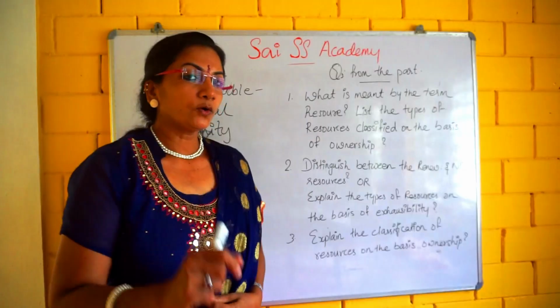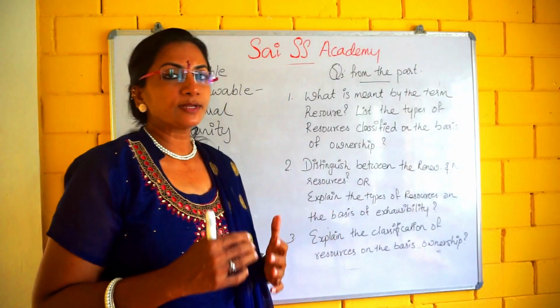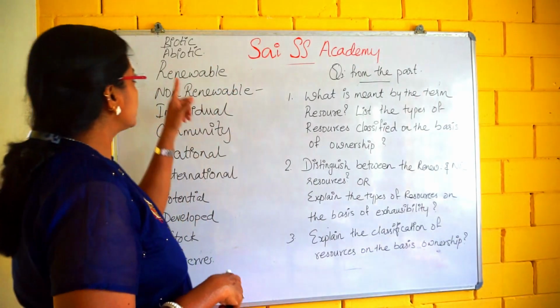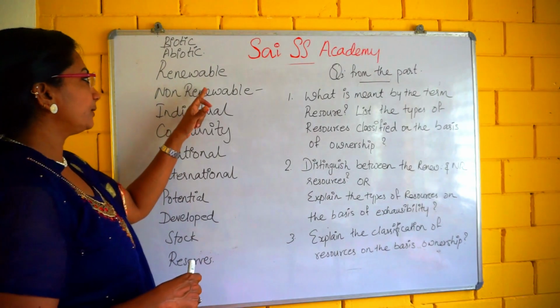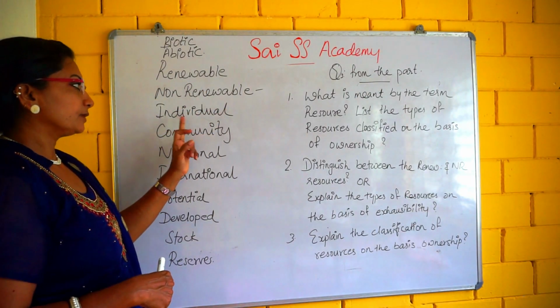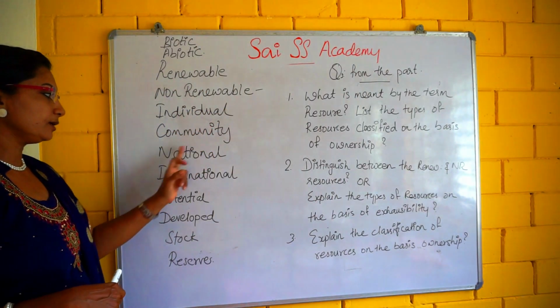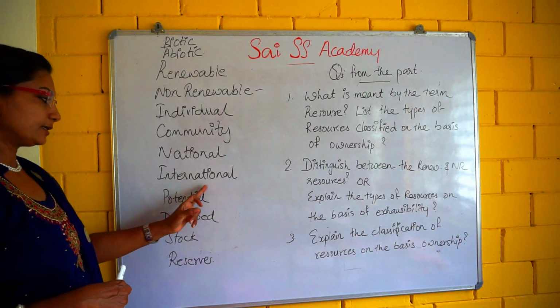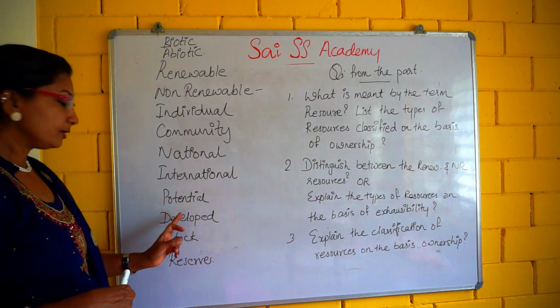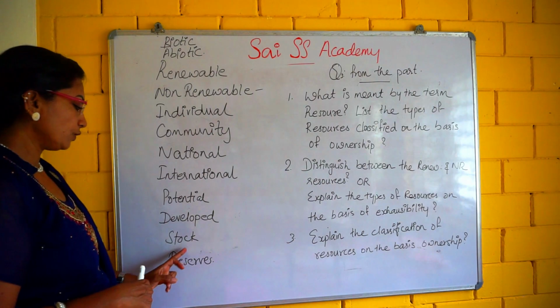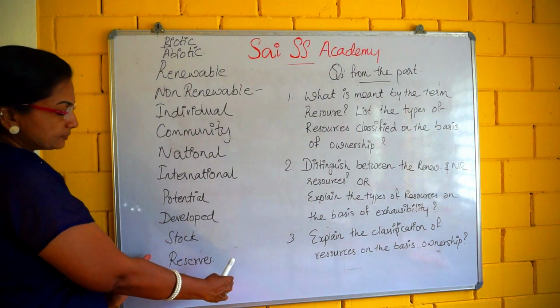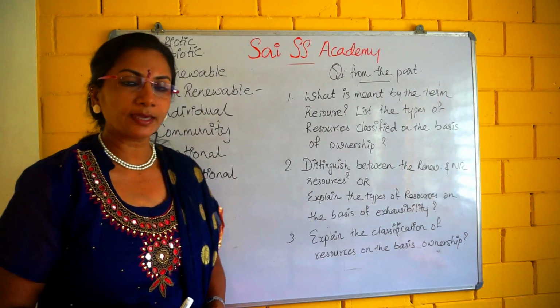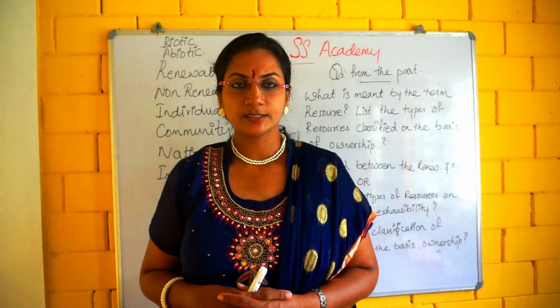Children, what are the themes I explained to you today? First, biotic and abiotic. Renewable and non-renewable. Individual, community, national, international. Potential, developed, stock and reserve. We completed these types of resources. I hope all of you understood it.